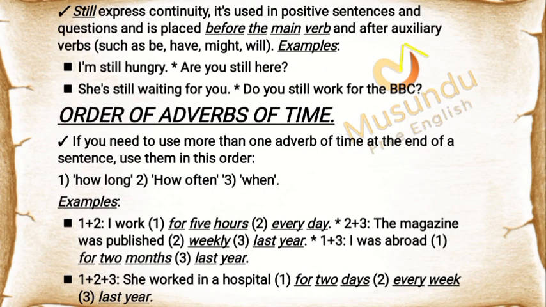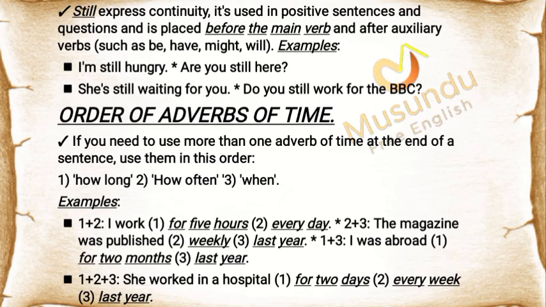Still expresses continuity. It's used in positive sentences and questions and is placed before the main verb and after auxiliary verbs, such as be, have, might, will. Examples: I'm still hungry. Are you still here? She's still waiting for you. Do you still work for the BBC?